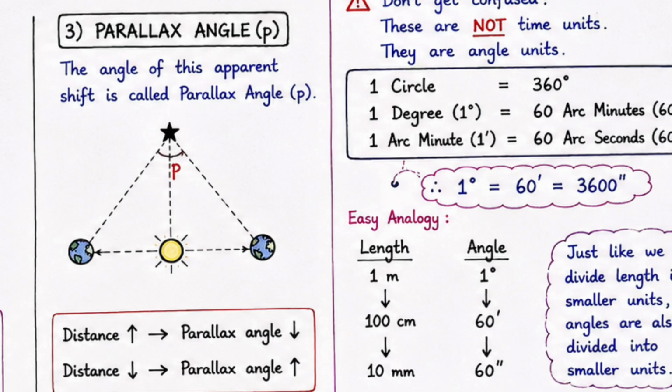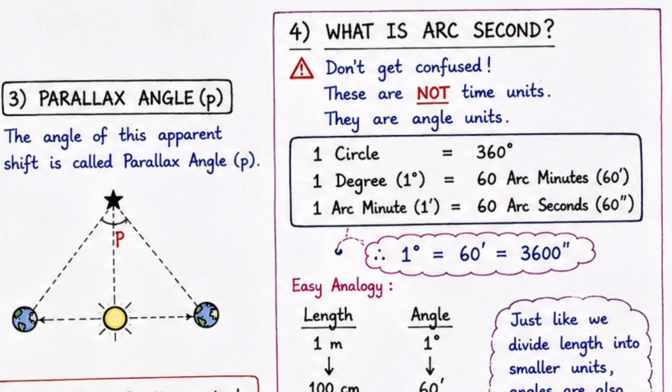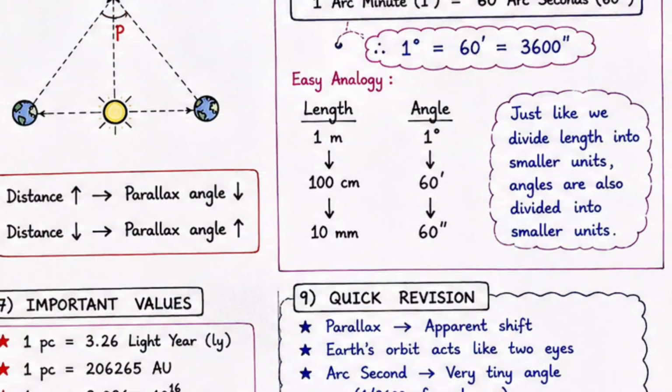Another important unit you have to keep in mind is arc second. Don't get confused. These are not time units. These are angle units. There are 360 degrees in one complete circle, and 1 degree is comprised of 60 arc minutes, and 1 arc minute is comprised of 60 arc seconds. Therefore, in 1 degree there are 3600 arc seconds, and it is denoted by double inverted commas. A simple analogy: we divide length into smaller units, and angles are also divided into smaller units.